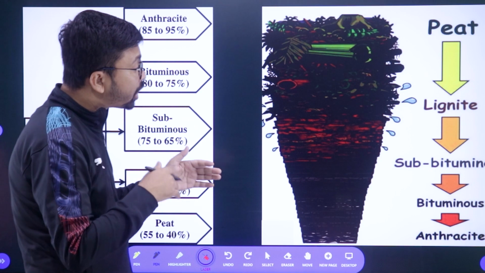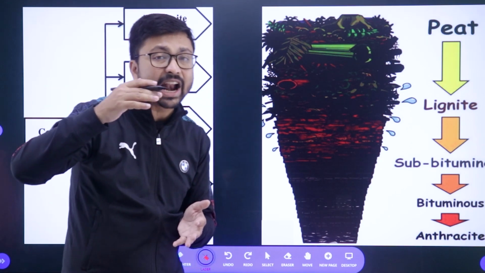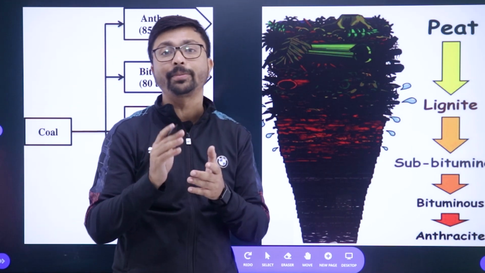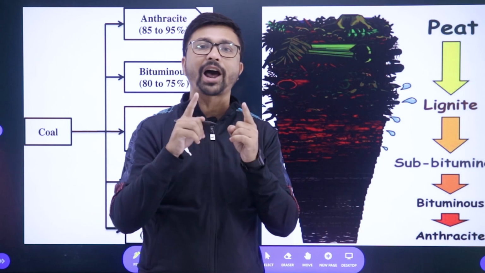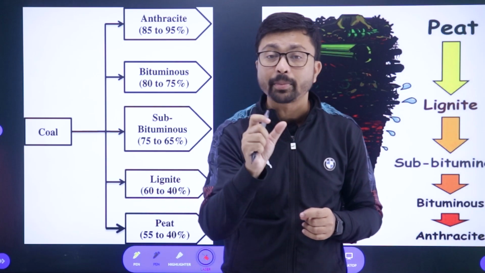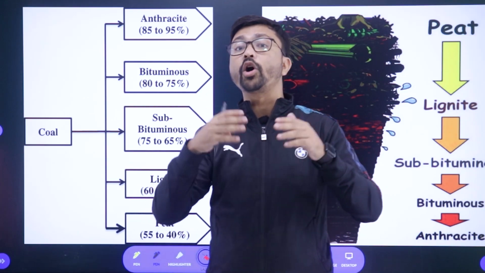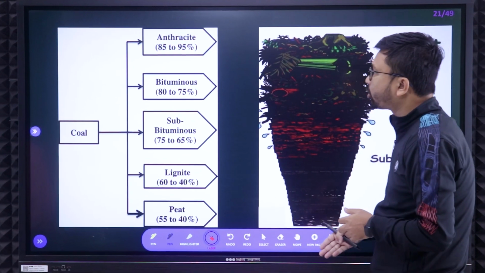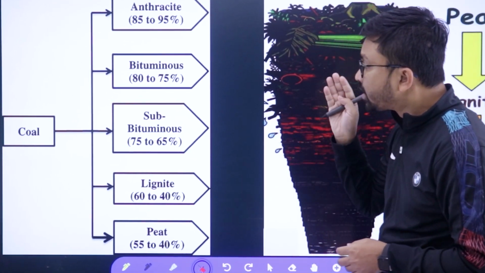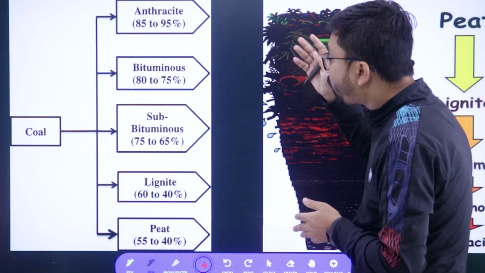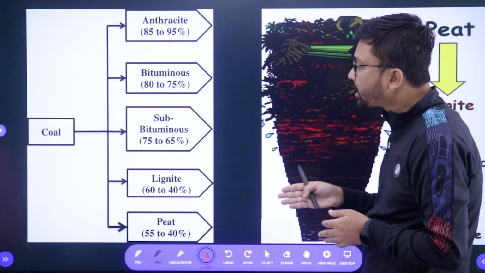So here you can see, due to the suppression of those plants, after a long time, with high pressure and temperature, they convert to coal because the concentration of carbon is maximum. And if the concentration of carbon is maximum, remember, it will be good quality coal. Why? Because the carbon is maximum, so it will be able to generate more heat and energy, right? According to that, coal has been classified into 4 categories basically: anthracite, bituminous, lignite and peat. Bituminous is further divided into 2, but remember these are the 4 categories: anthracite, bituminous, lignite and peat.